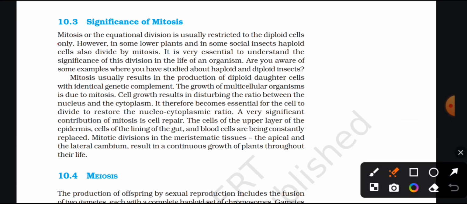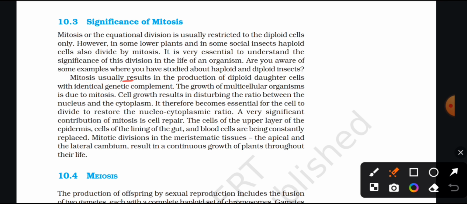Significance of mitosis. Mitosis, or the equational division, is usually restricted to the diploid cells only. However, in some lower plants and in some social insects, haploid cells are also divided by mitosis. It is very essential to understand the significance of this division in the life of an organism. Are you aware of some examples where you have studied about haploid and diploid insects?